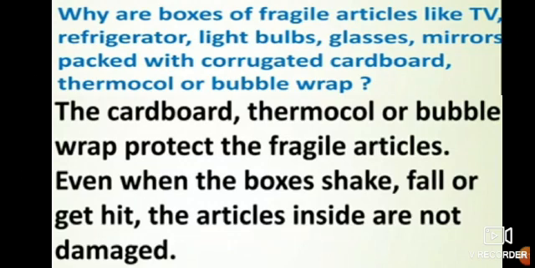If you see the packing of these things, you will see there are cardboards. There is the outside box of cardboard, then inside there is thermocol, then inside that there is a bubble wrap. So why is it being done?